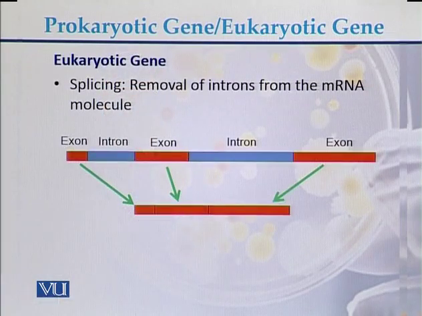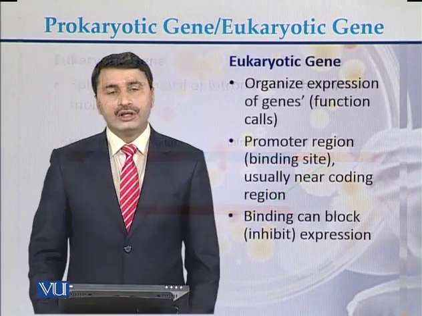This is a typical eukaryotic gene. Here we can see what splicing is. Splicing is the removal of introns from the messenger RNA molecule. So this is exon, then intron, exon, and intron. Once messenger RNA is produced from the DNA, the introns are removed, and exon 1, exon 2, and exon 3 join with each other. This phenomenon is called splicing of the introns from the sequence of messenger RNA.